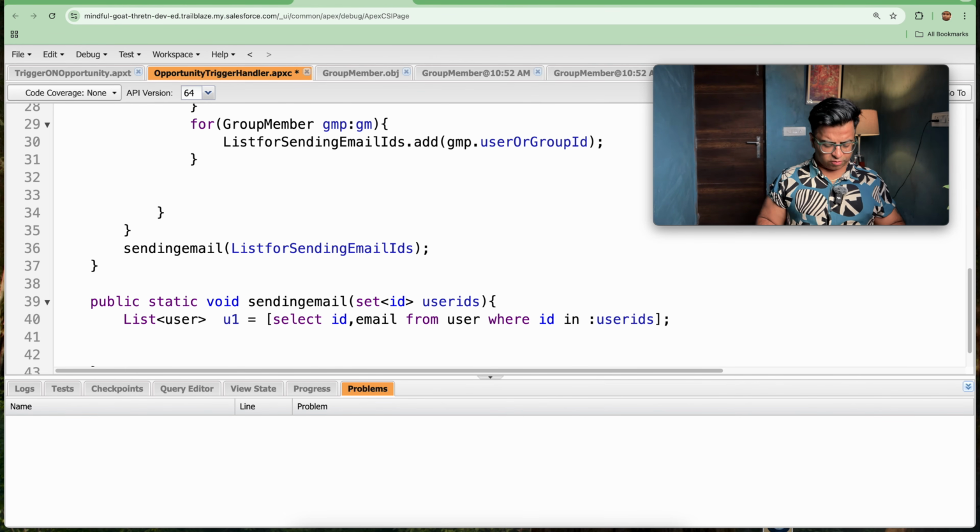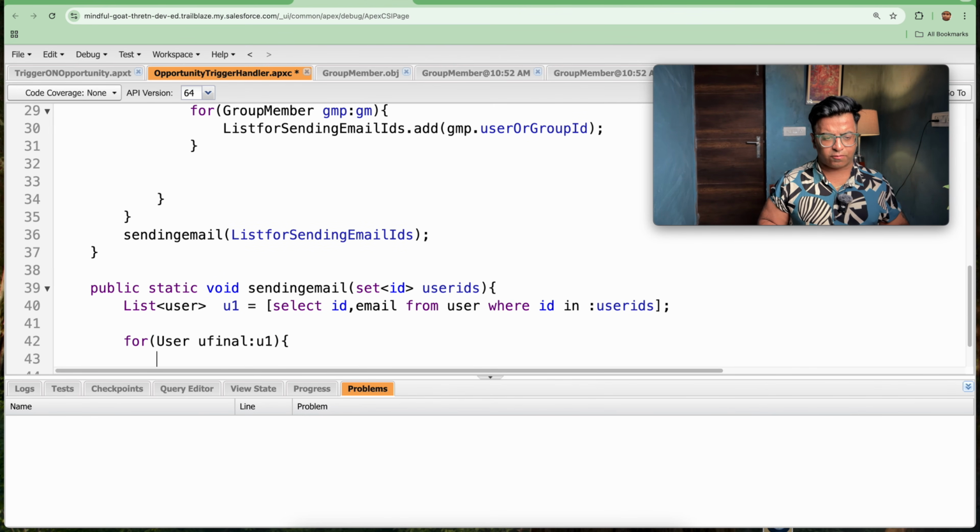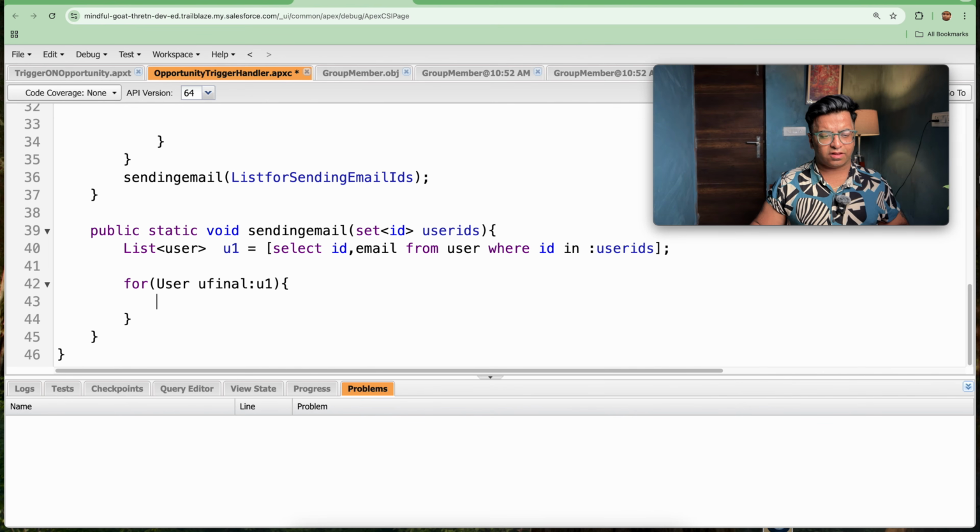So I will be iterating this for loop, that is for User u1 colon, u final, u1. Further, I will be adding a list of email in a list of string.